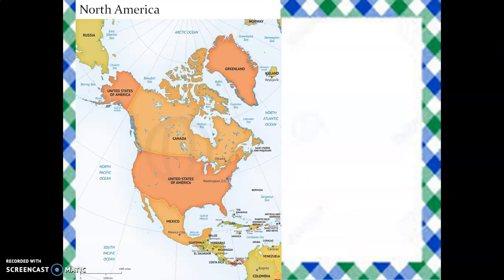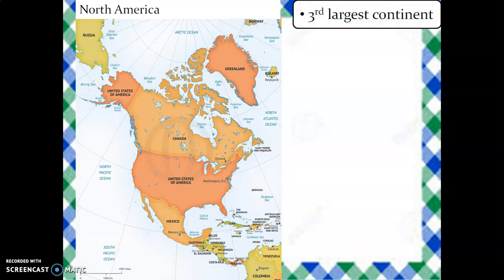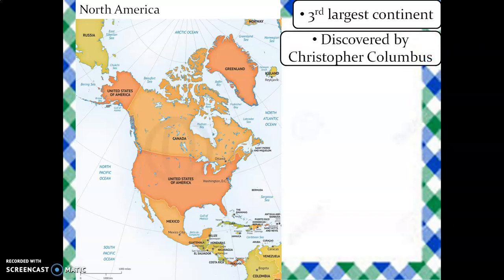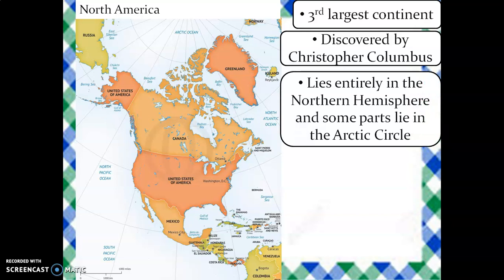The third largest continent in the world is North America. It was discovered by Christopher Columbus. It lies entirely in the northern hemisphere, and some parts of it lie in the Arctic.